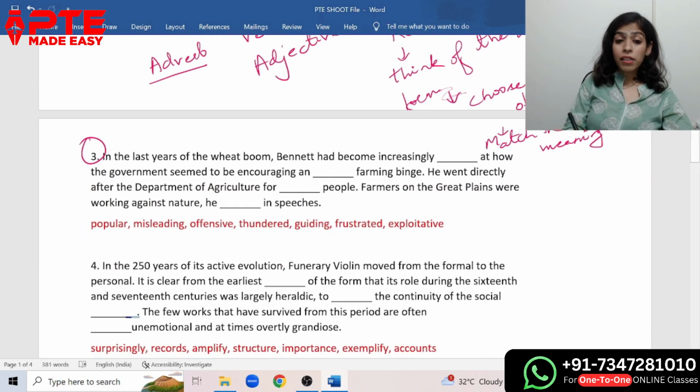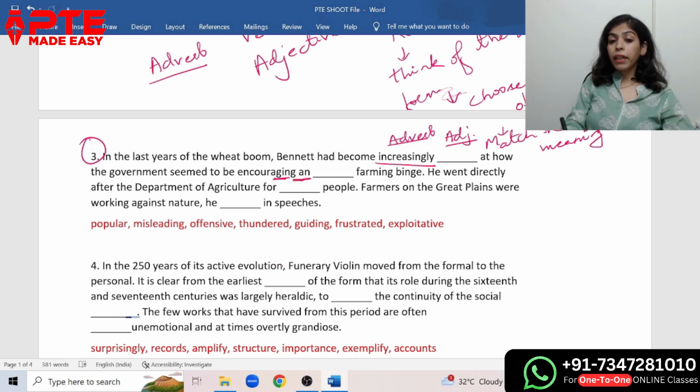Now, in the last years of the wheat boom, Bennett had become increasingly dash. Increasingly is an adverb, ly, so we need an adjective. Bennett had become increasingly dash at how the government seemed to be encouraging dash this.